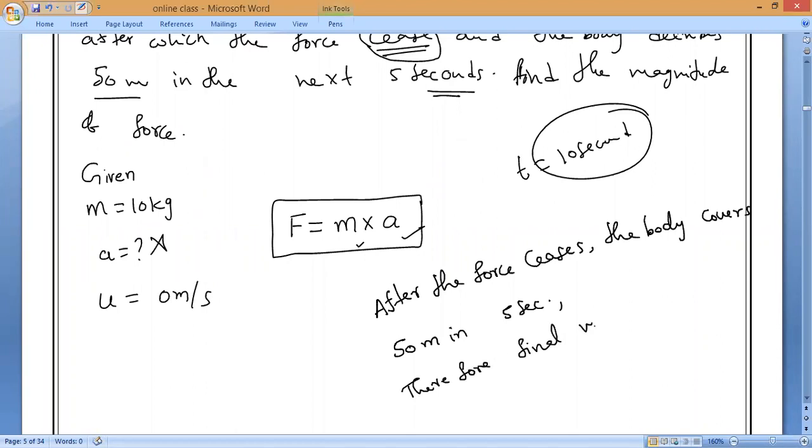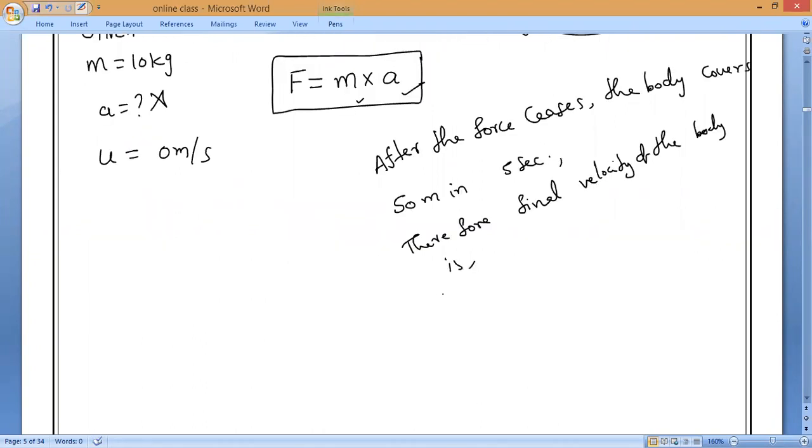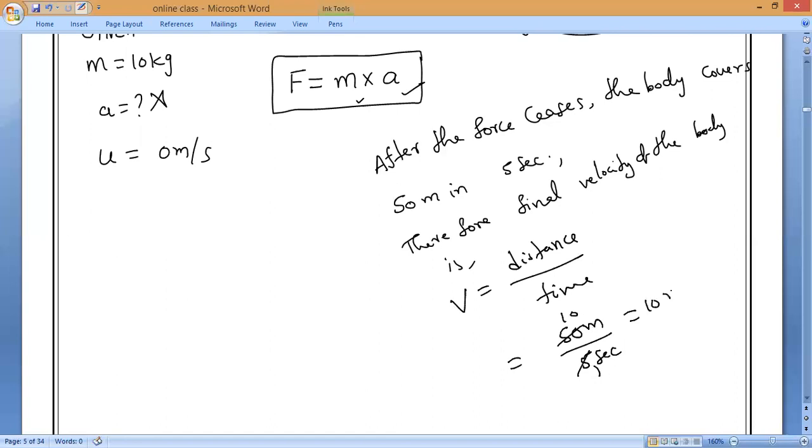Therefore, final velocity of the body is, what is the velocity formula? Velocity is equals to distance by time. Distance is equals to 50 meters, time is equals to 5 seconds, which is equals to 10 meters per second. Now you know initial velocity, you know final velocity, and you know the total time for which the force was applied. Now you tell me, by using some equation we can calculate the acceleration.